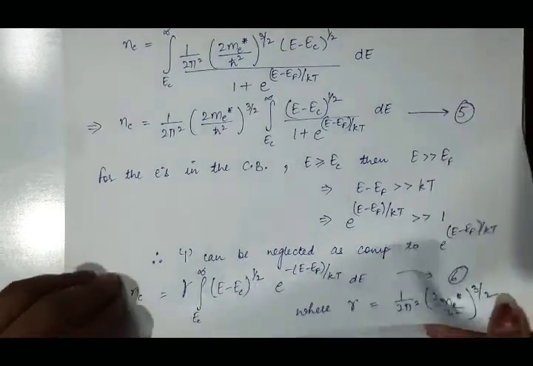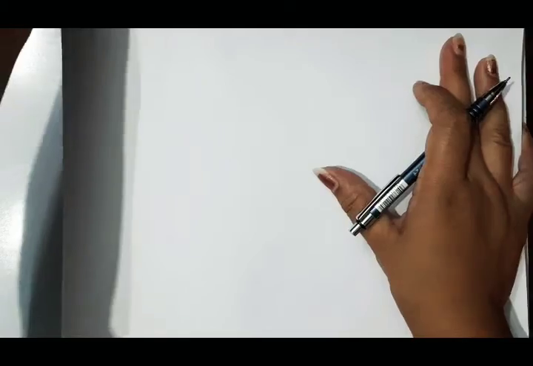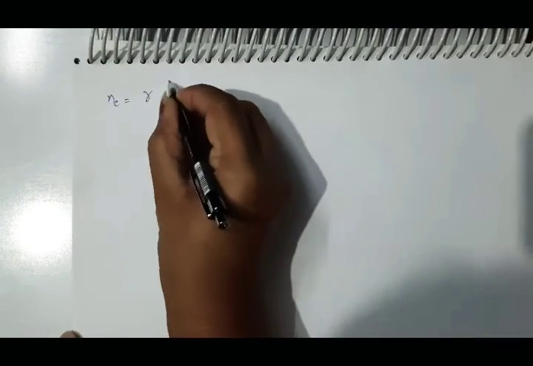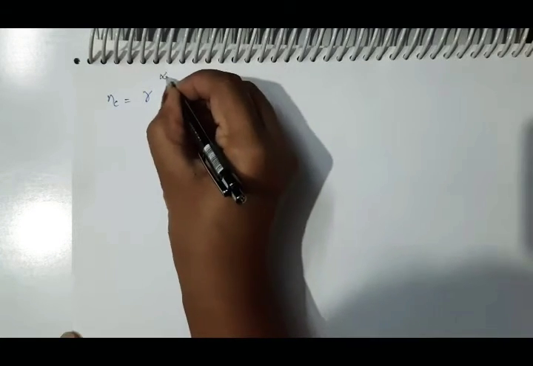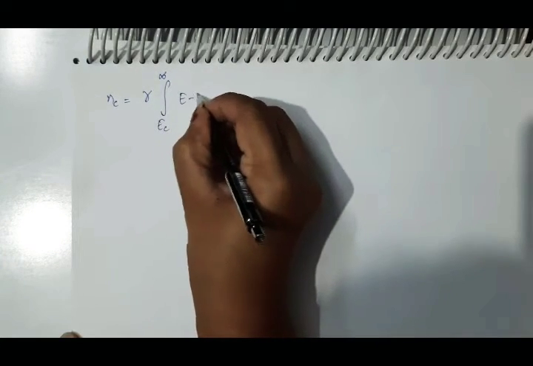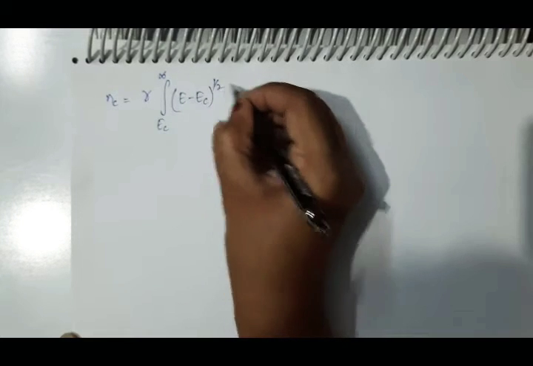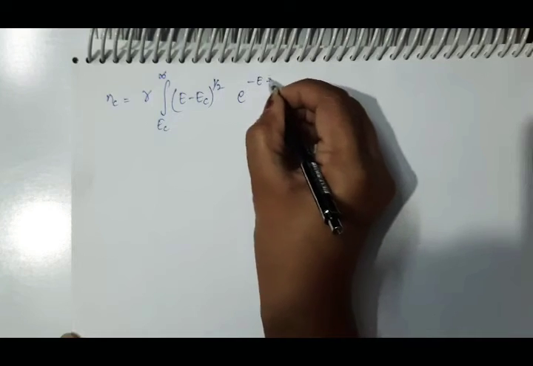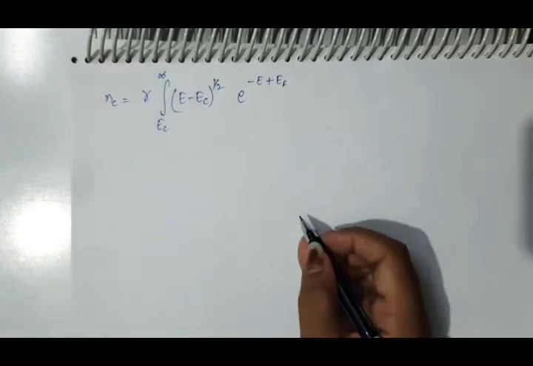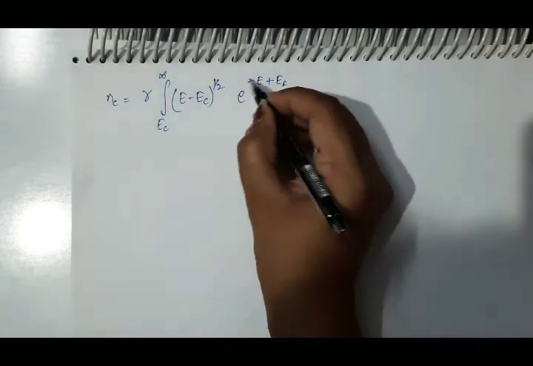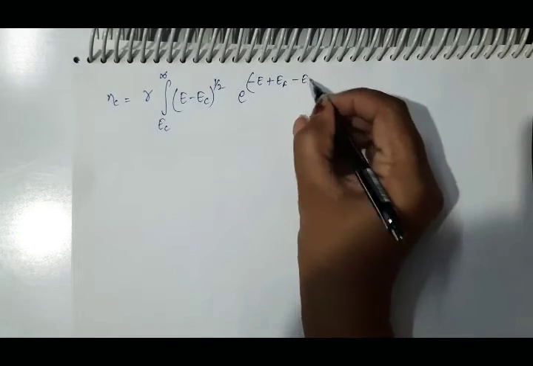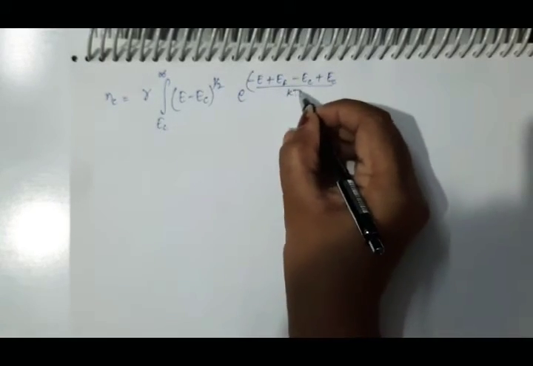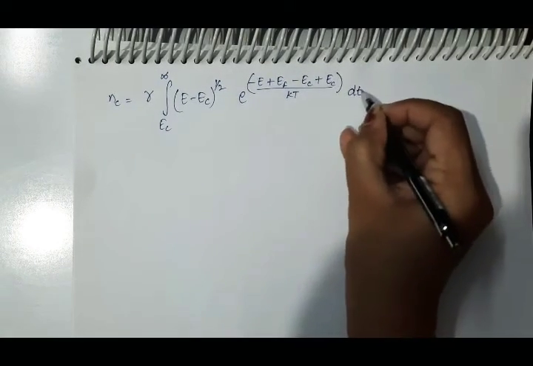So in the next step, what we will get: NC equals gamma integration from EC to infinity, E minus EC raised to power 1 by 2, E raised to power minus E plus EF minus EC plus EC upon KT, dE.